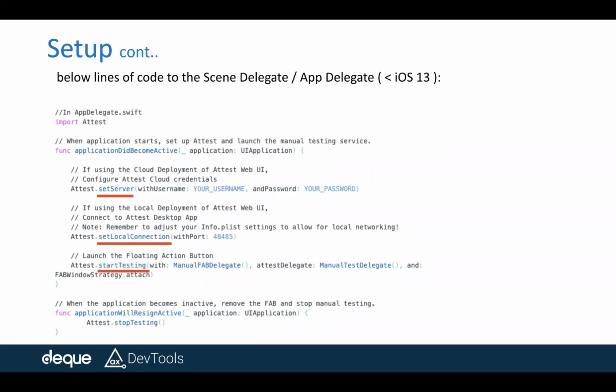And then you have to call the start testing method of the test package. I'm referring to it as test because, as I said, in the API it is not changed to Axe DevTools, but everywhere else it is changed to the new branding. So you call start testing on our API, which actually starts the FAB. FAB is a floating action button.